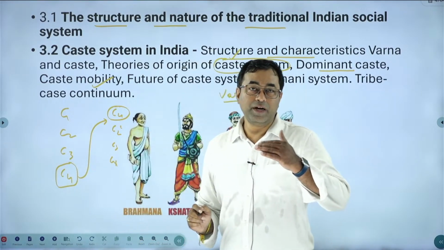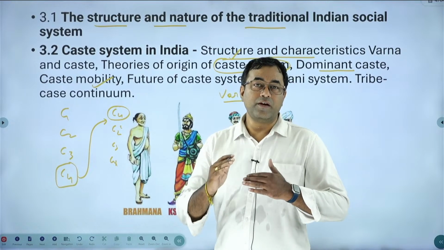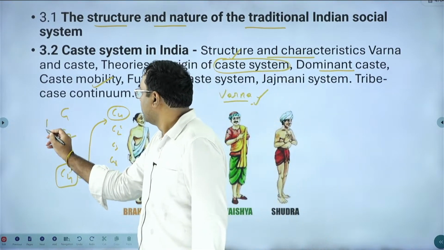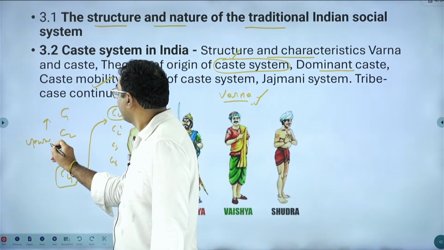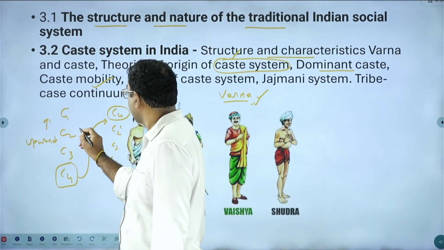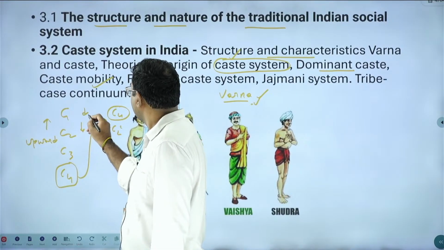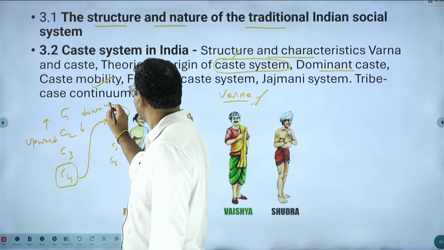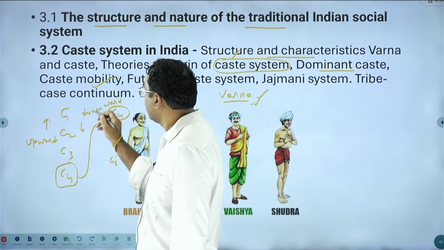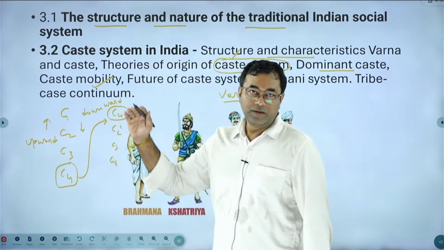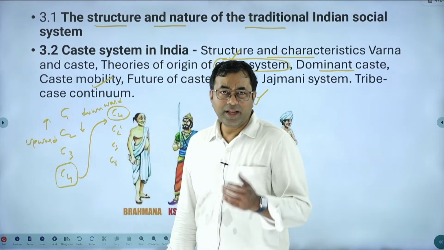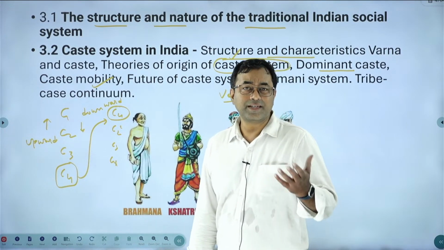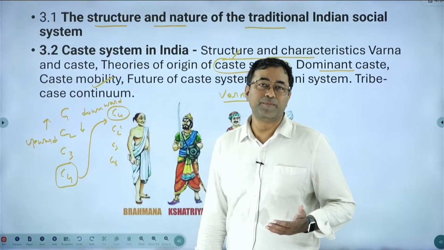Mobility means moving in any direction. You can go upward, we call it upward mobility. If the caste is coming down, it is called downward mobility. This indicates that castes can move upward and castes can move downward. If it is upward mobility, there is another concept called Sanskritization, explained by M.N. Srinivas.